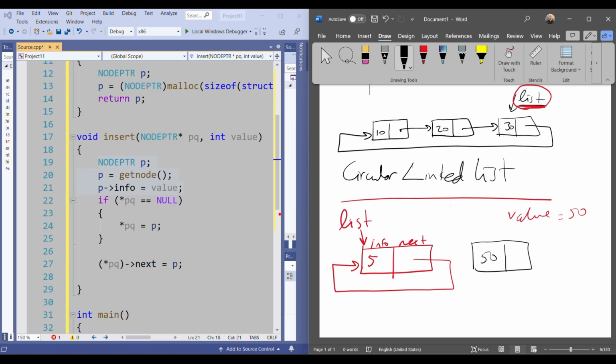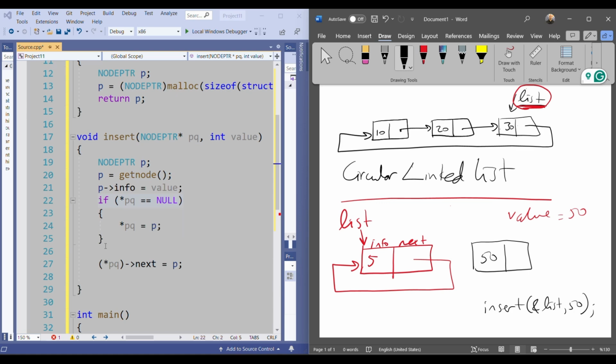Then here it checks if PQ is null. Assume that we called our insert function in this way: insert address of list, 50. If PQ is null, it's not null because we have a node in the circular linked list and list includes an address. So it will skip this part.